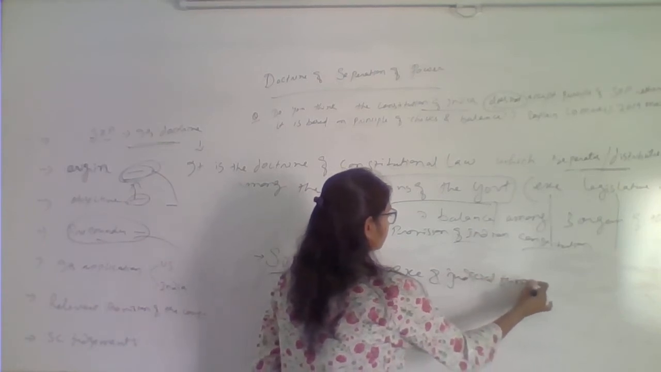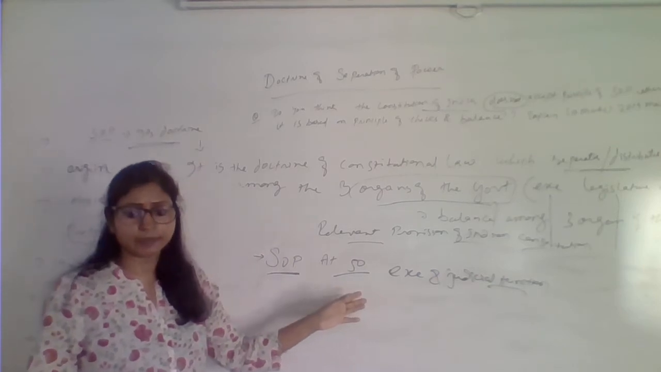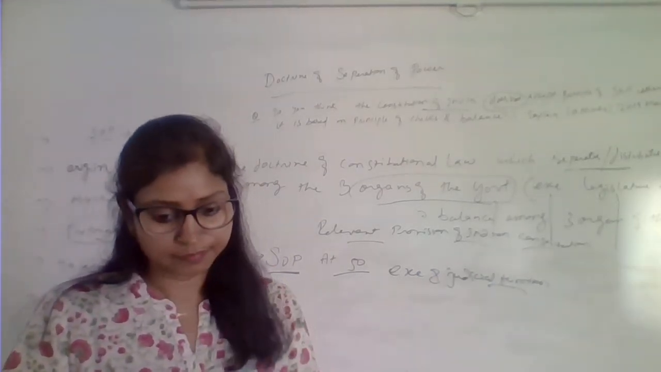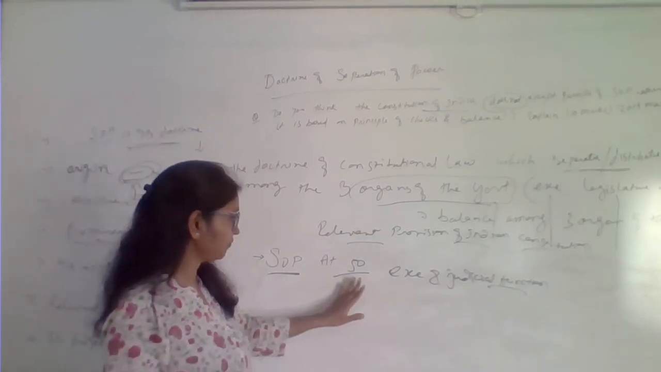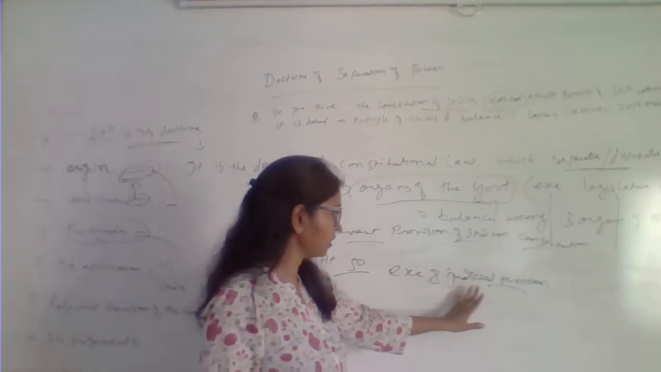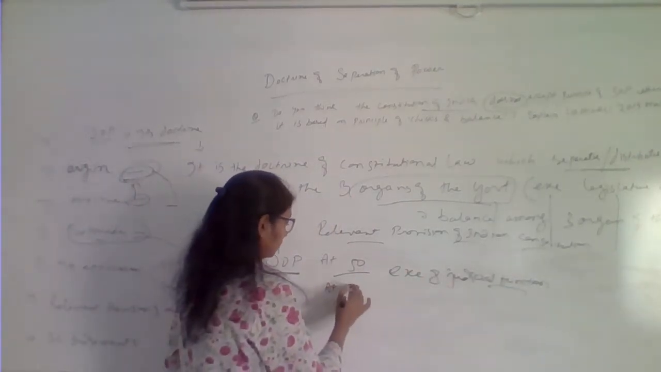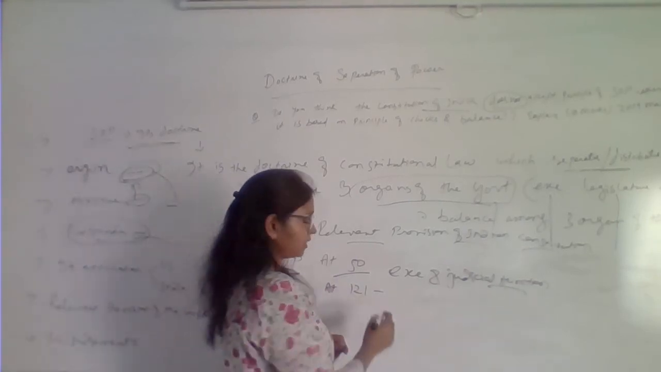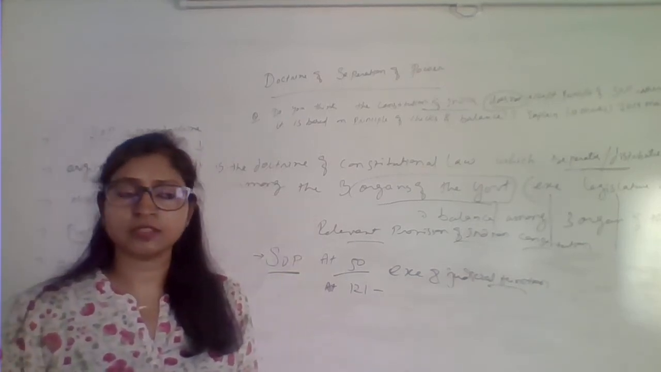So the Indian Constitution does recognize separation of power, isn't it? That's why they are saying that there has to be separation of power. Article 50 says that the executive and judicial function need to be separated. Then Article 121. Article 121 says that the conduct of the